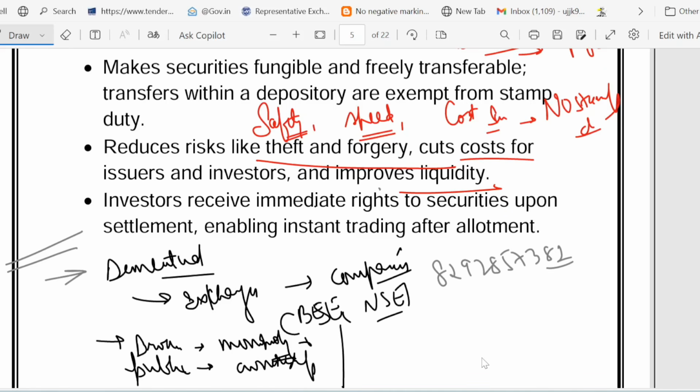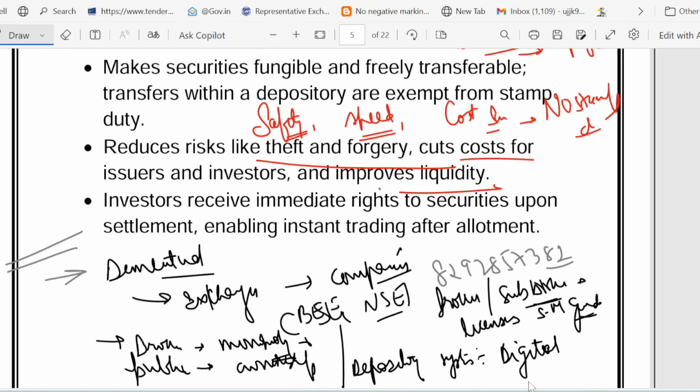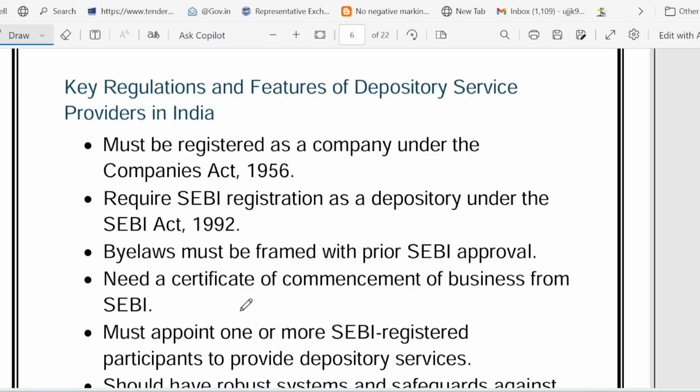Then we talked about broker and sub-broker. What do we come to know about these two? I told you that they are the licensed stock market guides. Then we talked about the depository system. What is the meaning of depository system? I told you they are like digital share: safe, fast and cheap. A demat account, a dematerialized account, is a must for that.